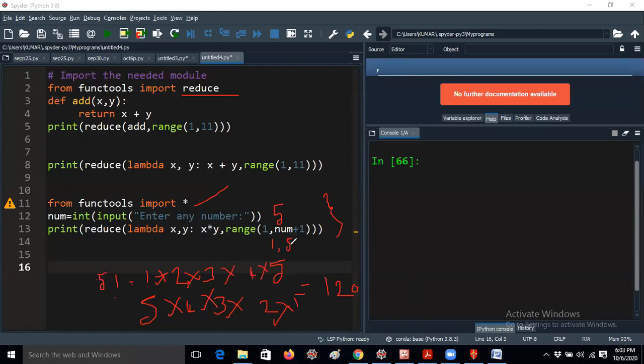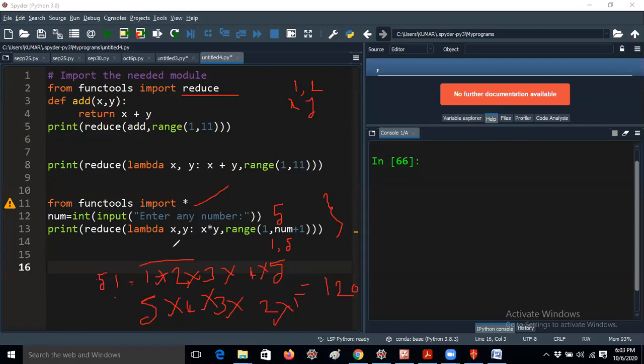That means first it will take the range value, the first two values. The range value starts from 1 to 5, so it will take 1 comma 2 first. So 1 comma 2 will be placed into x and y. That means this is x now, this is y now. Now x into y: 1 into 2 is 2.